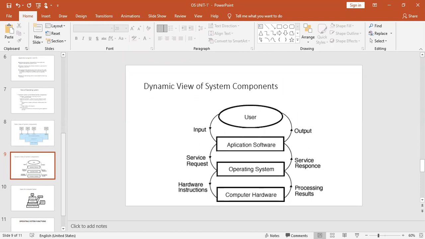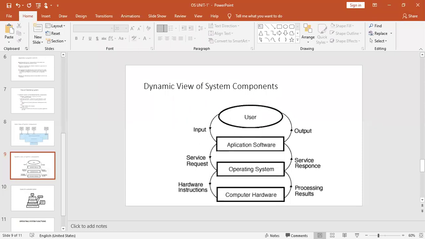Because we may not observe what is happening internally, right? Whenever you open a new Word document, the cursor is blinking on it, you can start typing whatever you want. That is the only thing which you know. But in the background, whatever keys you have pressed or whatever information you have typed can be recognized by the operating system with some other resources, right?